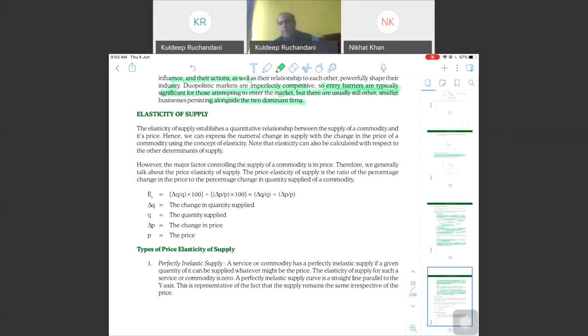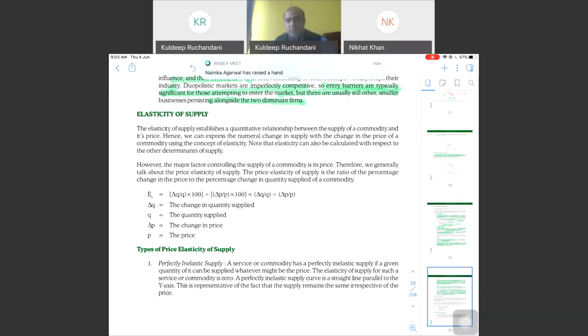Again, there will be five types of situations, five possibilities: perfectly elastic, perfectly inelastic, relatively elastic, relatively inelastic, and unitary. Clear? When the change in quantity supplied is exactly similar to the change in price, what will be that type of elasticity? Can someone answer that?